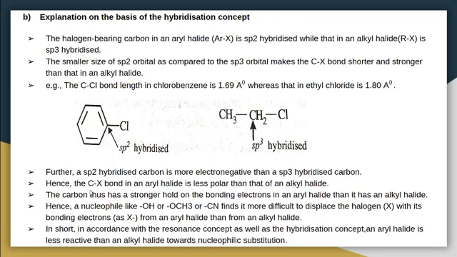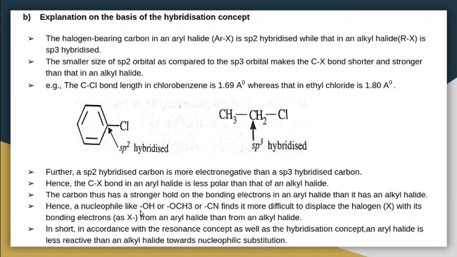Hence the CX bond in an aryl halide is less polar than that of an alkyl halide. That means this positive-negative charge separation is very less here. The carbon thus has a stronger hold on the bonding electrons in an aryl halide than it has in an alkyl halide. Because of the high electronegative character of this sp2 hybridized carbon, it has a stronger hold on these bonding electrons than the sp3 hybridized carbon of an alkyl halide.